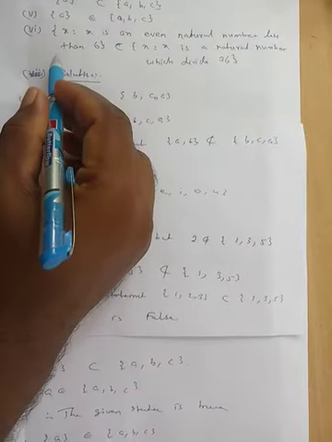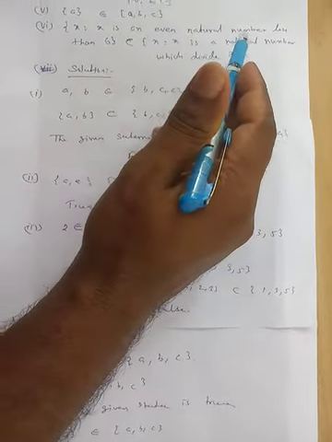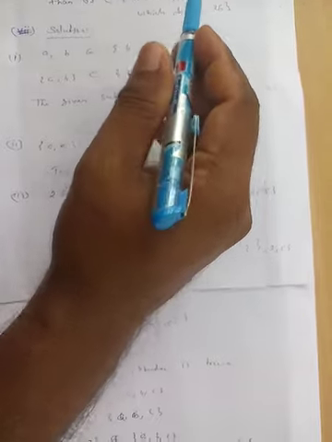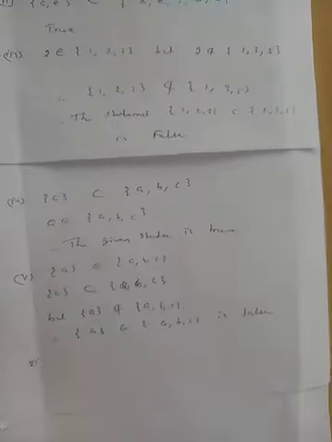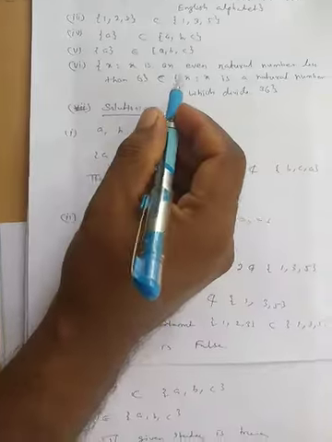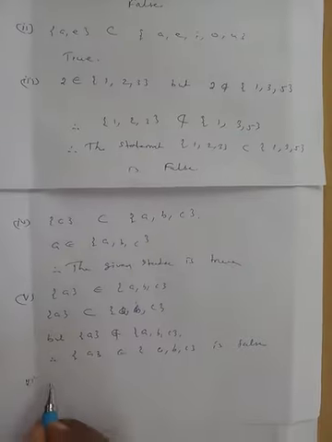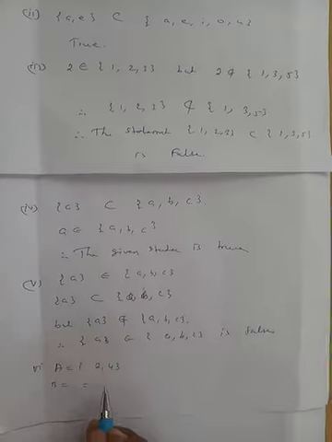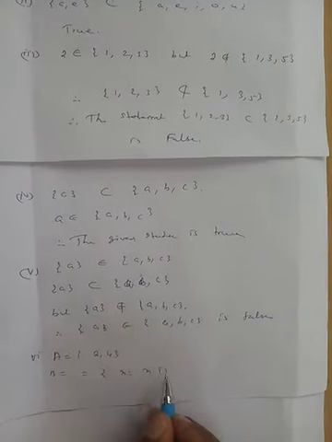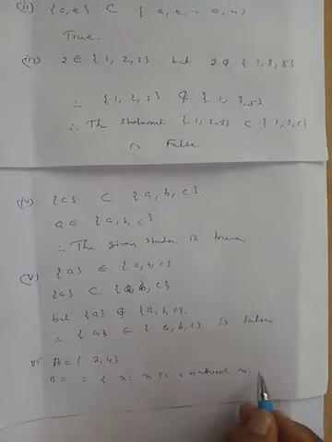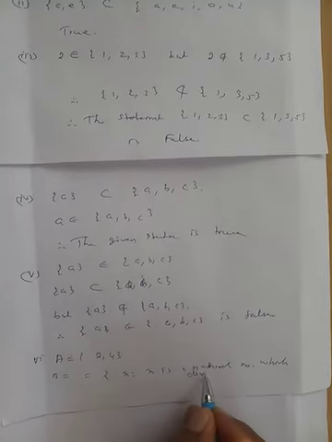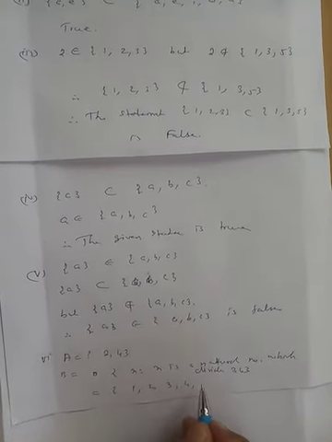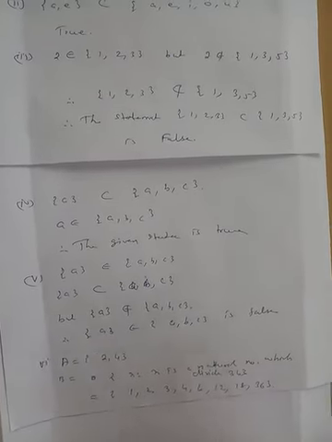Then the sixth problem. Set of x such that x is an even natural number less than 6, contained in set of x such that x is a natural number which divides 36. First, write the sets in roster form. The first set, considered as A, is the set of even natural numbers less than 6, that is {2, 4}. Second set B equals set of x such that x is a natural number which divides 36, so B is {1, 2, 3, 4, 6, 9, 12, 18, 36}.